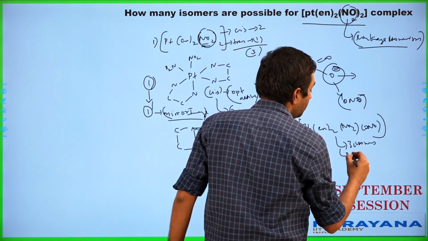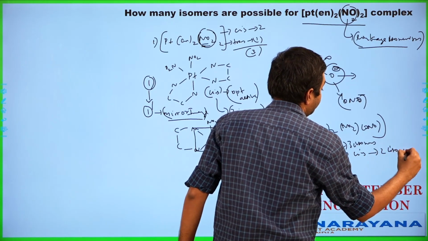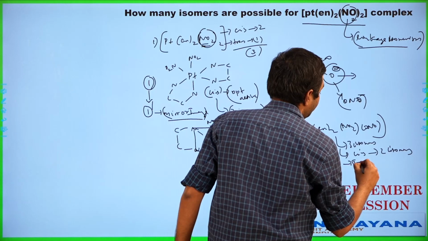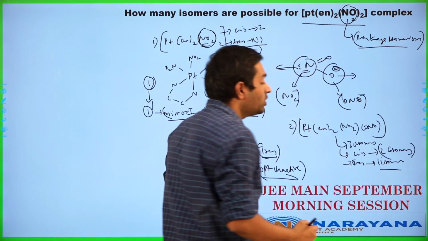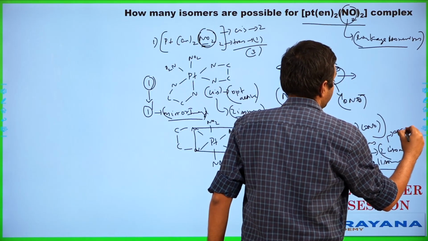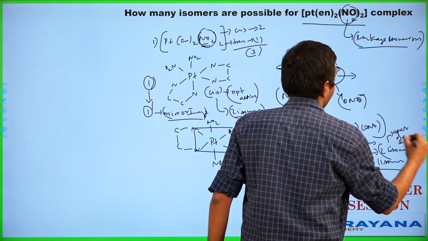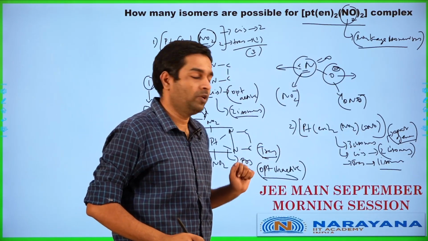How are there 3 possible over here? Same, cis will have 2 isomers applicable, and the trans will have 1 isomer applicable over here. Why are there 2 isomers applicable for cis? Because it is optically active. So we'll have a pair of enantiomers applicable there, and the trans will have 1 structure only applicable here.